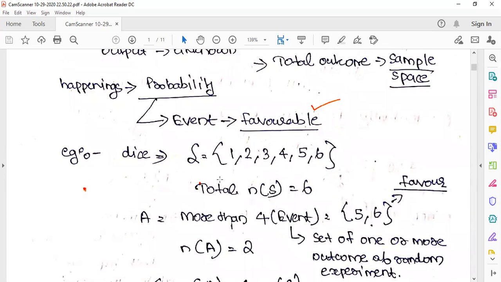So see, throwing a die, we have the sample space. You are throwing a die and you have 6 outcomes. These are the sample space, and out of that, you look at how many times 3 and 4 are occurring, or how many times 4 and 5 are occurring. Those are actually the events, and we call them the favorable outcomes. Okay, the total outcome is the sample space, then we have the favorable outcomes.